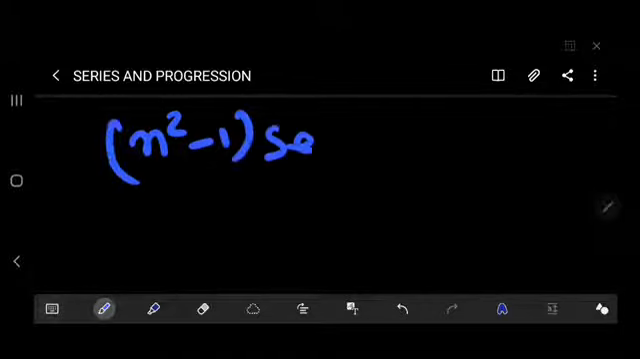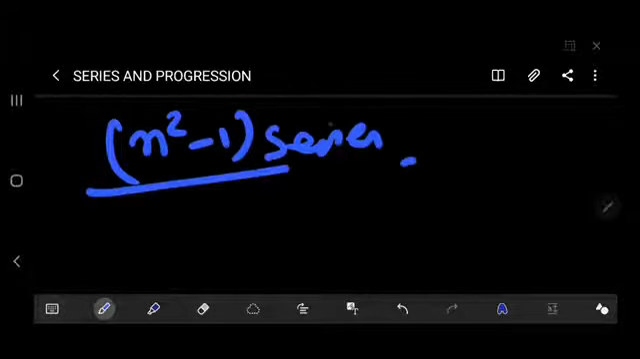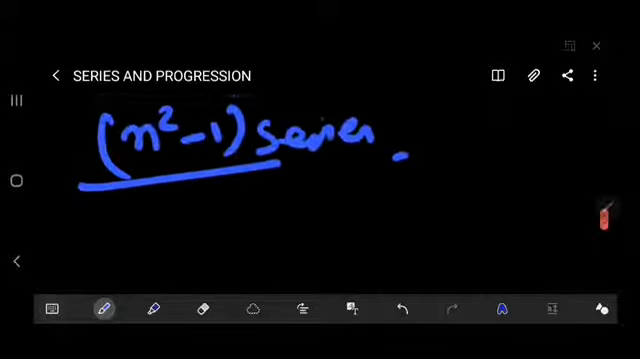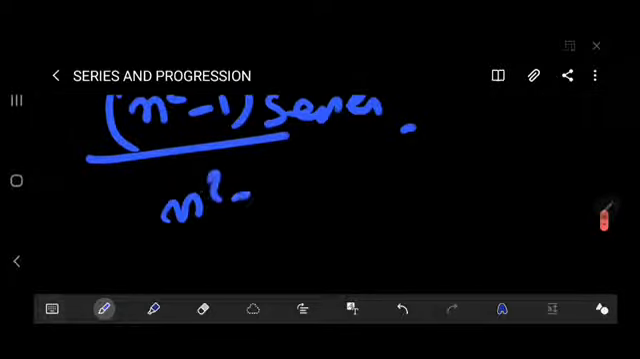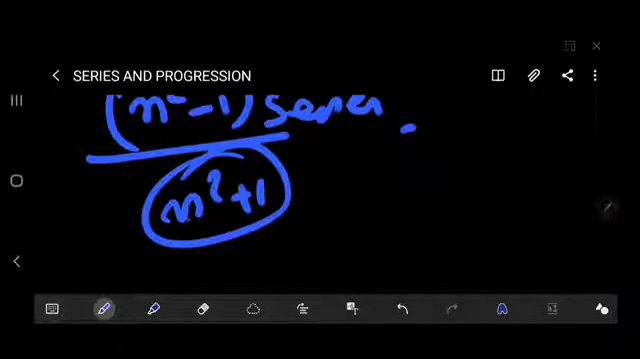Thereafter, the next type of series, the n square minus 1 series. What we have to do in this n square minus 1 series: if its term is obtained by subtraction of 1 from the square of a number, then the series is called an n square minus 1 series. Like the n square plus 1 series, it is just the opposite of the n square minus 1 series.